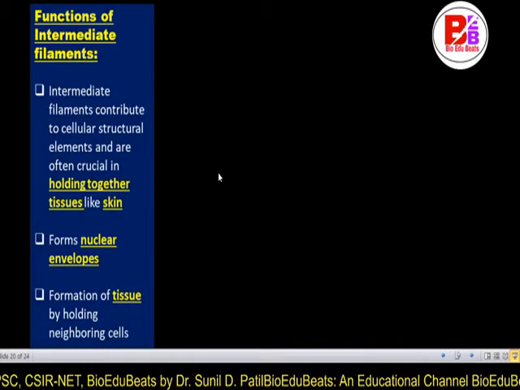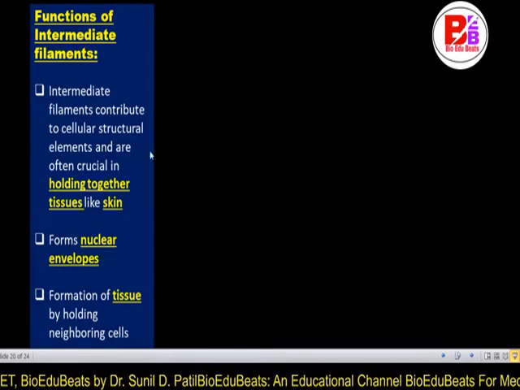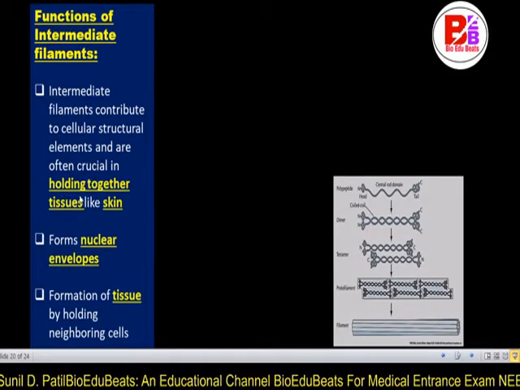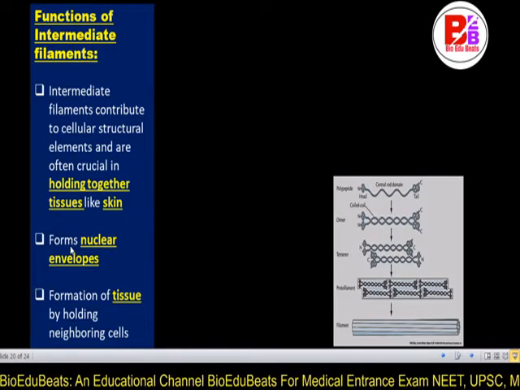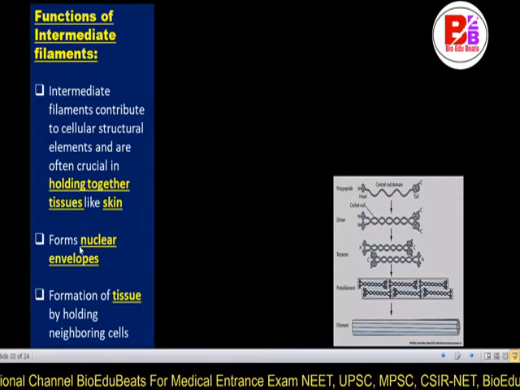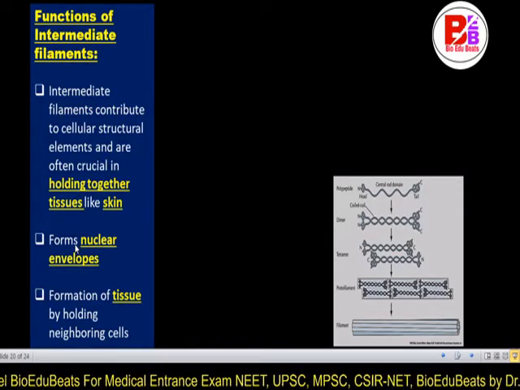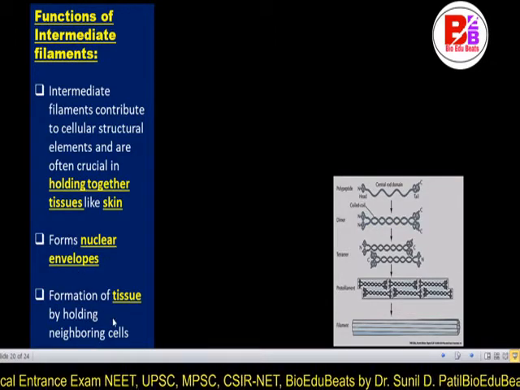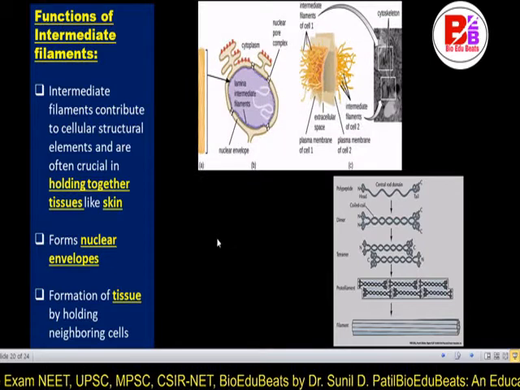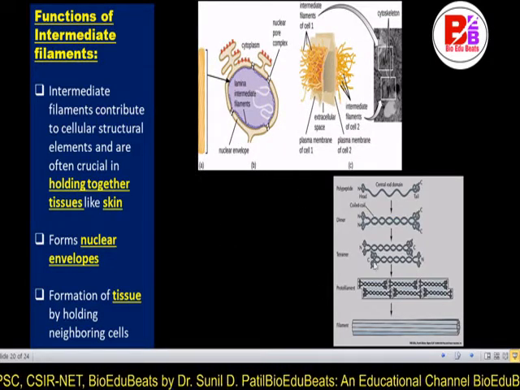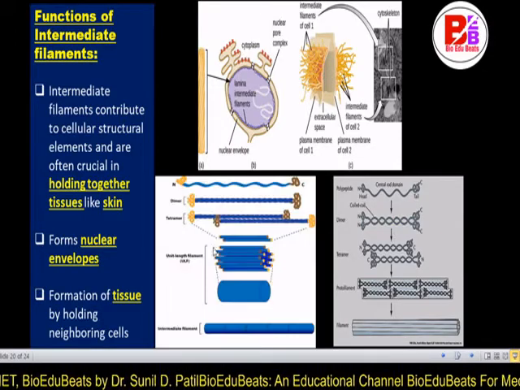The functions of intermediate filaments: they contribute to cellular structure and are often crucial to holding together tissue like skin. Our skin contains intermediate filaments in the dermis region. They form the nuclear envelope, and they form tissue by holding the neighboring cells. You can see in the figures how they hold the neighboring cells. So these are the intermediate filaments.